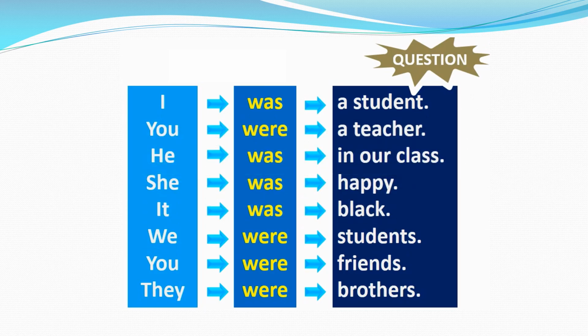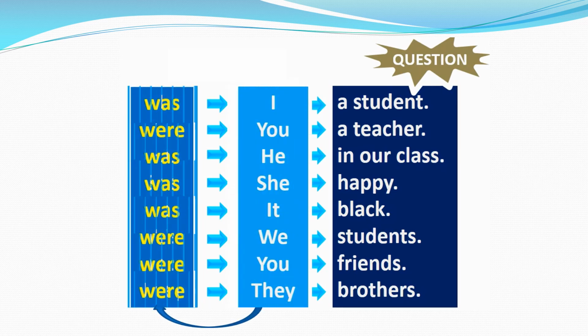Let's see questions. Now, how you will make this into a question? Very easy. You will bring was and were in front of the sentence like this. Was I a student? Were you a teacher? Was he in our class? Was she happy? Was it black? Were we students? Were you friends? Were they brothers? And what you will do in the end, you will remove the full stop and put the question mark.